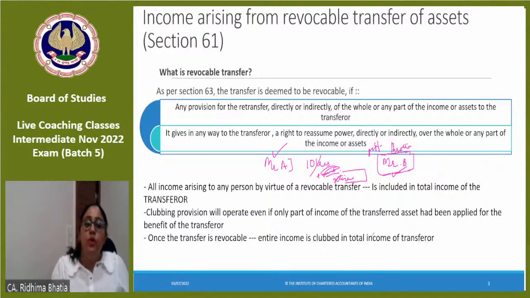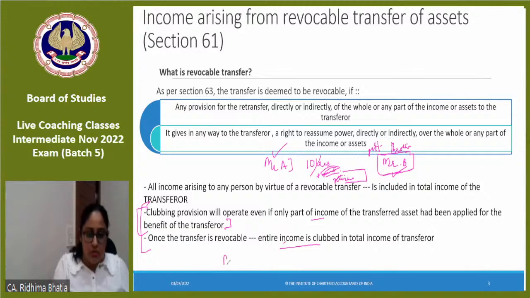Clubbing provision will operate even if only part of the income of the transferred asset has been applied for the benefit of the transferor. Ma'am, इसका क्या मतलब हुआ? Only part of the income, once the transfer is revocable, entire income is clubbed. Ma'am, did not understand this.